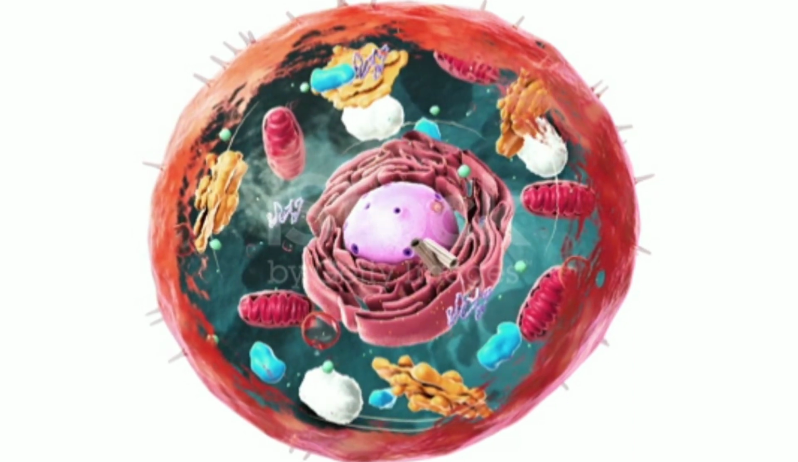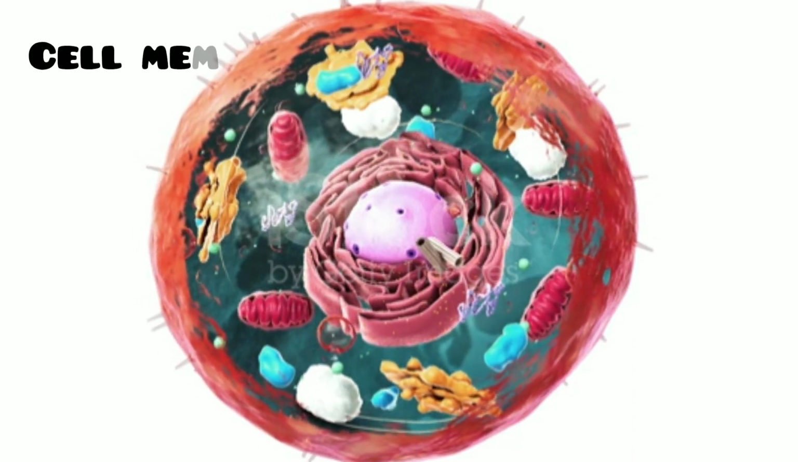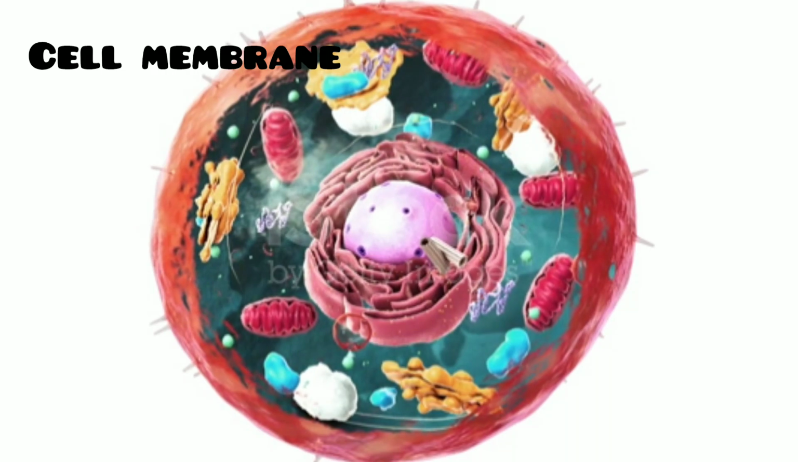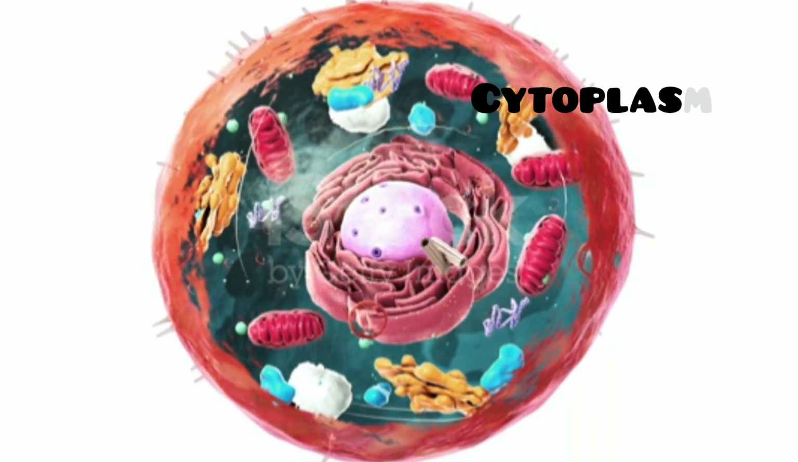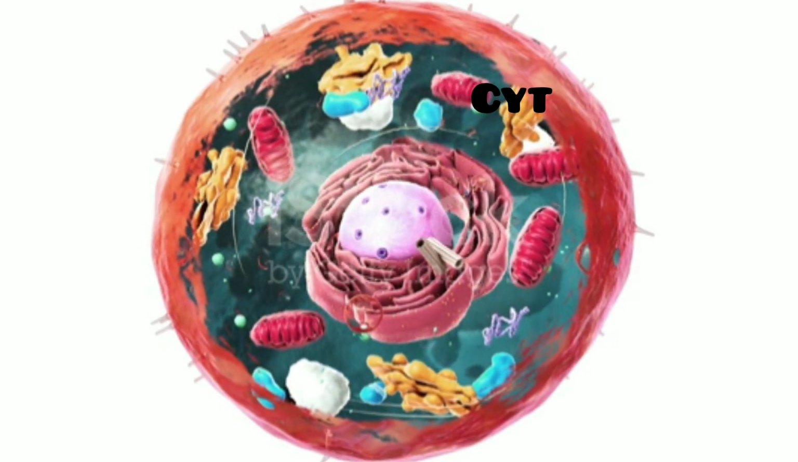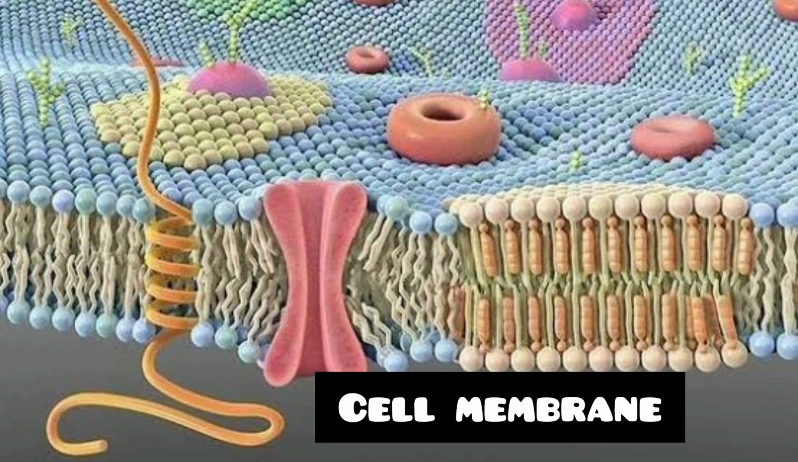Number one is cell membrane. Number two is nucleus. And number three is cytoplasm. The cell membrane is like the gatekeeper of the cell, controlling what goes in and out. It is made up of a lipid bilayer with embedded proteins that regulate the passage of molecules.